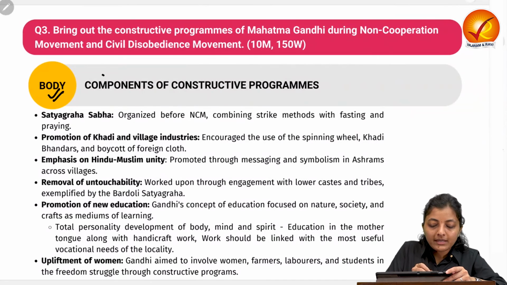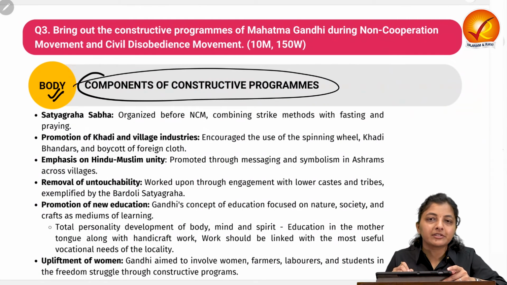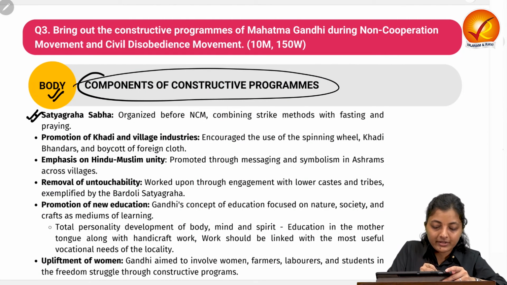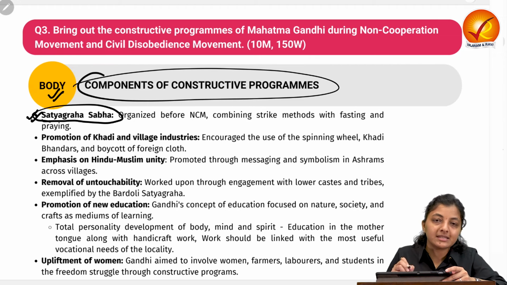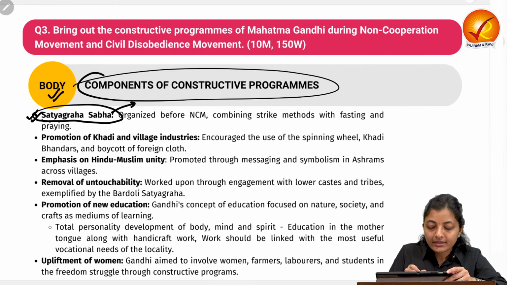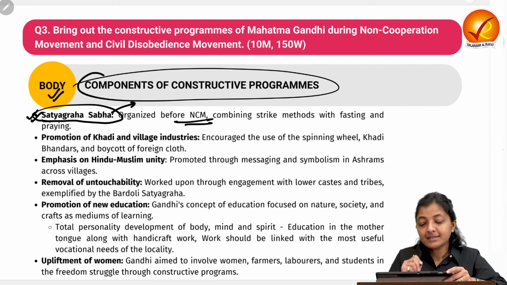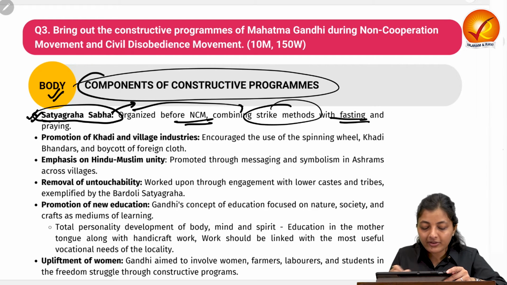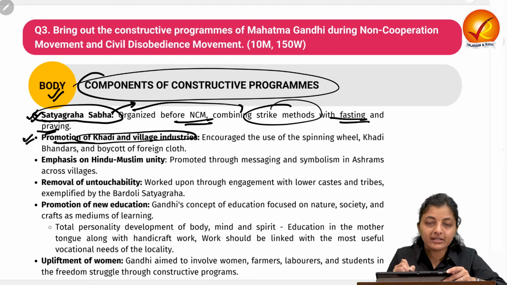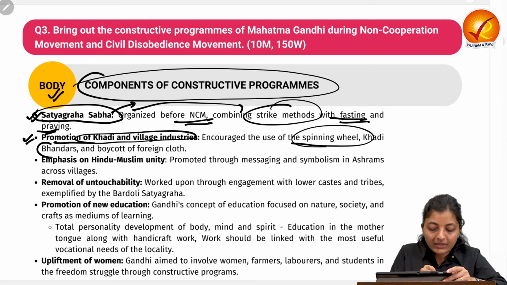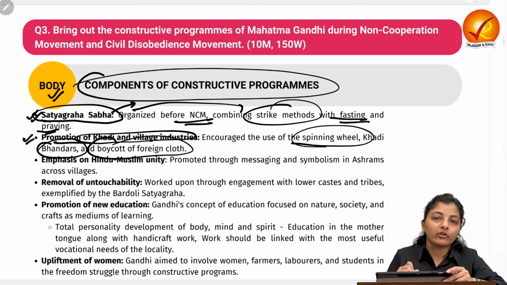Moving on to the body part, what were the components of these constructive programs? Starting with the very first, the establishment of the Satyagraha Sabhas. These are made from the members of the Home Rule Leagues, and were organized before the NCM started, and they combined the strike methods with fasting and praying. Next is the promotion of Khadi and the village industries, to encourage the spinning wheel, khadi bhandars and the boycott of foreign cloth.